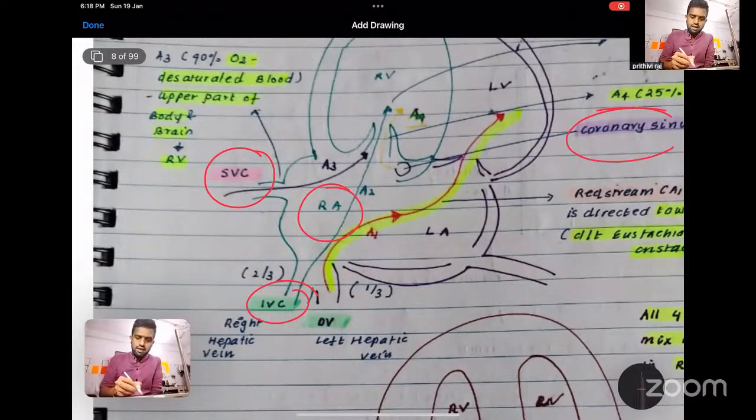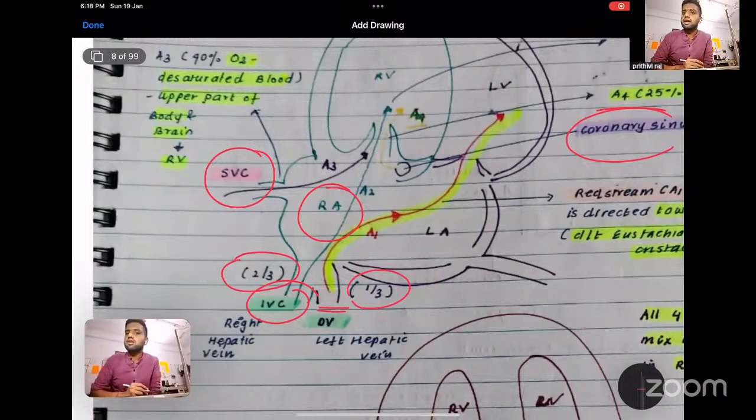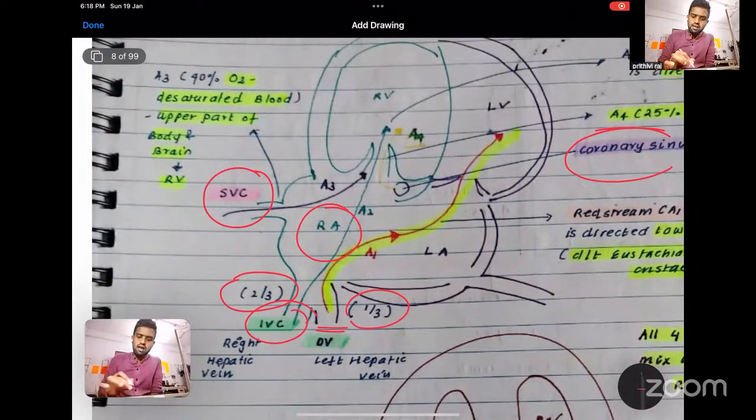The left side will carry the oxygenated blood, that is one third, while the two-thirds carries your deoxygenated blood on the right side. Now the left side, which is oxygenated blood, this oxygenated blood is given as A1.